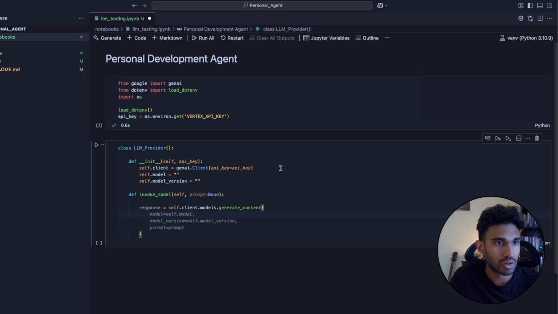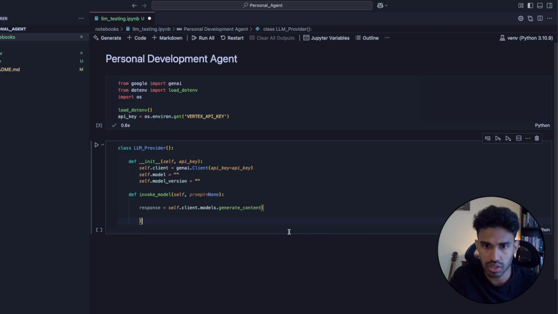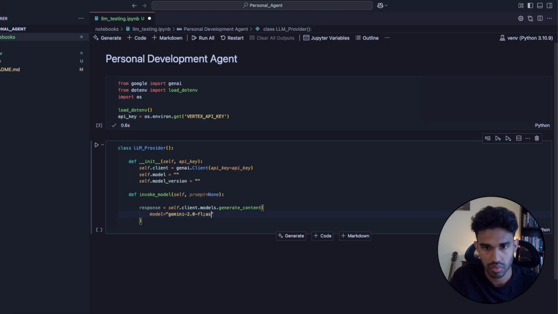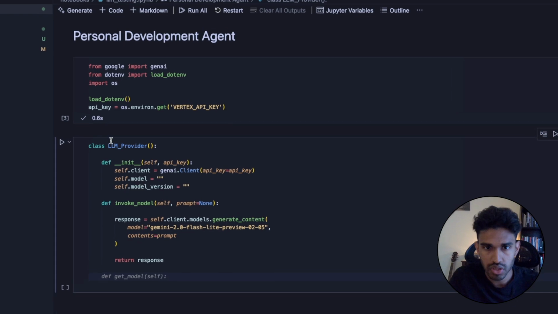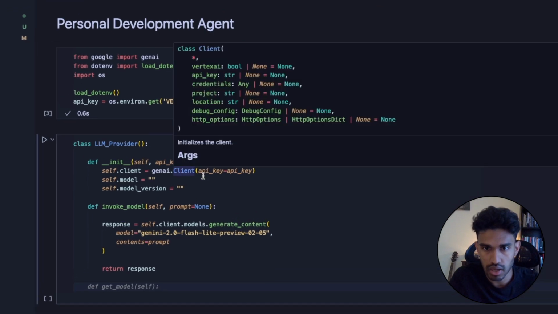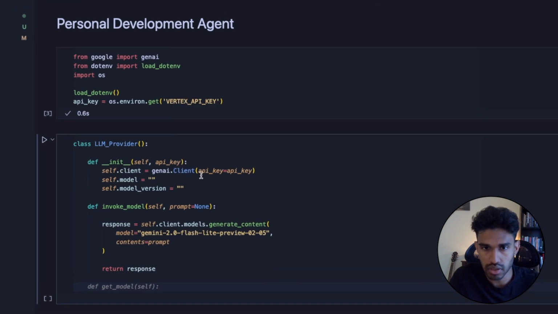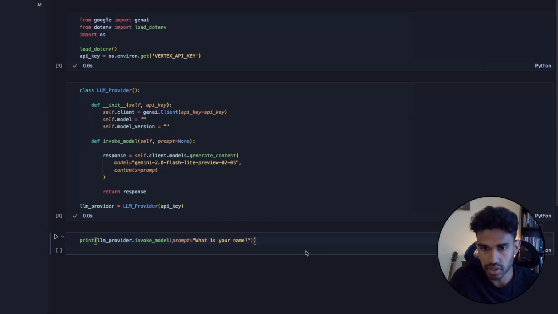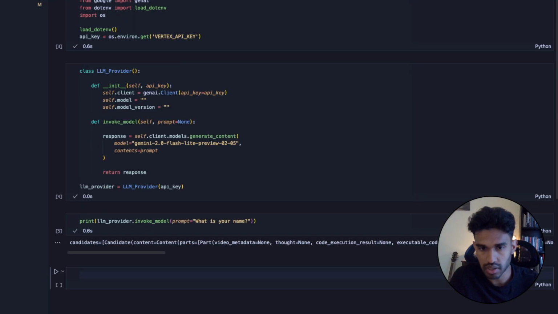So looking at the Google documentation, we need self.client.models.generate_content, which takes in a model, contents, and a config. All right, so a super simple class. It's just going to take in an API key, it's going to build this client, and then we're going to try to invoke that client and generate some content using this model name. Just build that class and see if our API key is working. Okay, we got some response.